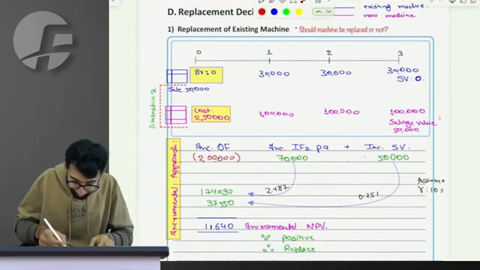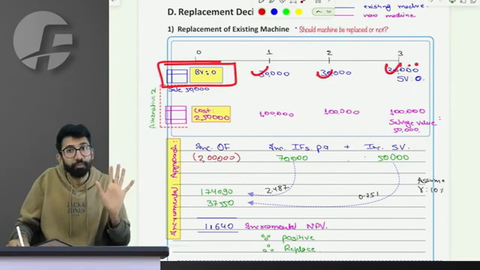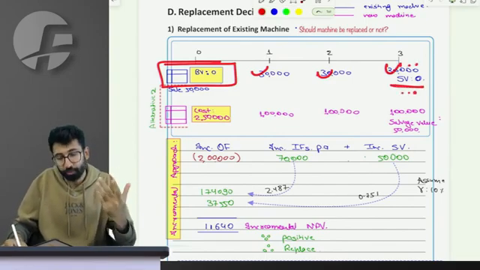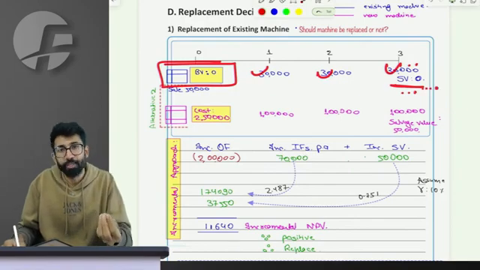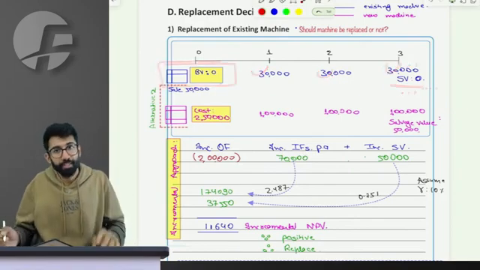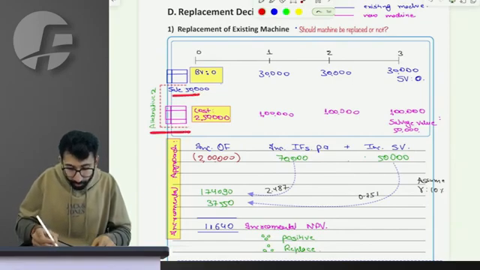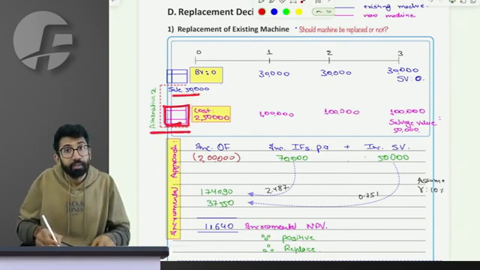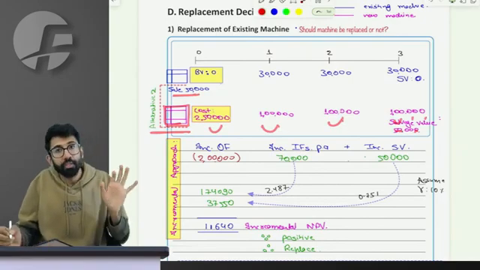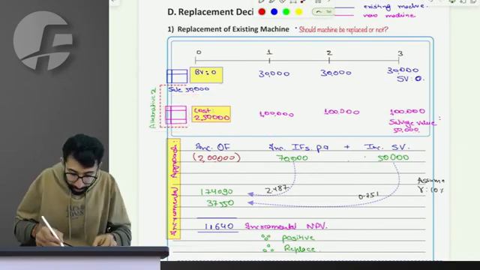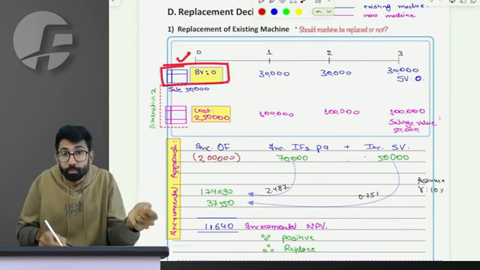For the old machine, there will be annual inflows and the terminal inflow will be nothing, because I will not have any salvage value received. Alternative 2 is selling the old and buying the new machine. This will have some inflows and outflows. Then you have to calculate it as compared to alternative 1, which is use the old machine.